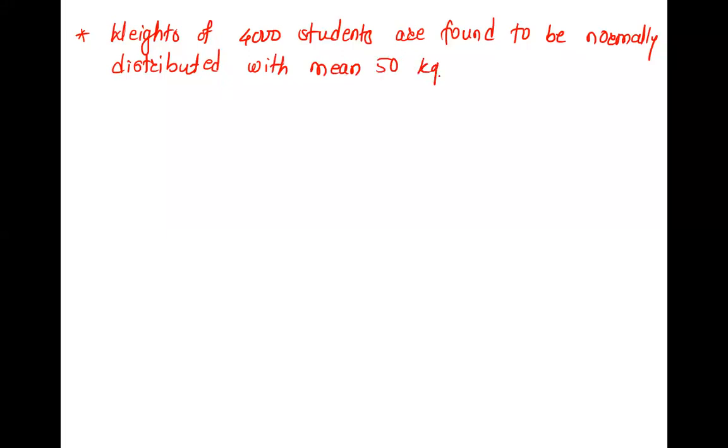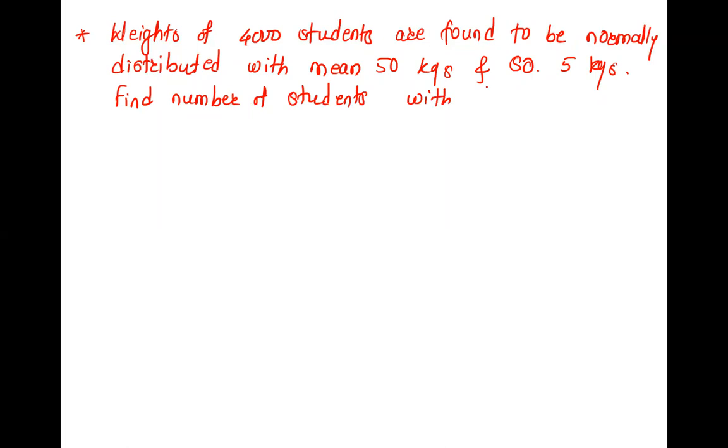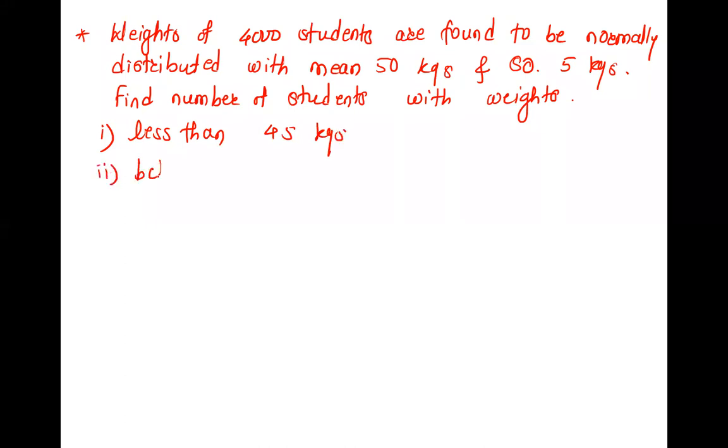Mean 50 kgs and standard deviation 5 kgs. Find the number of students with weights. There are two questions. First question, less than 45 kgs. And second question, between 45 and 60 kg.